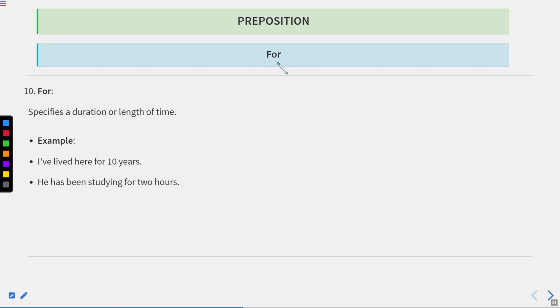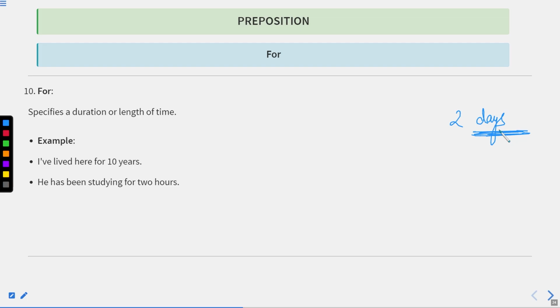Now, for is actually used for the countable times, which have units. For example, if I say 2 days, so here you can see that these 2 days can be counted: 1 day, then 2 days. Okay, and these days are the units which come after the numbers. So whenever we have a unit in the time indication, when the time can be counted or it is countable, we use for. Okay, this is actually the difference between since and for when we use them in present perfect continuous tense or present perfect tense or any perfect continuous tense, where we show that if the time is countable, we use for, and for the uncountable time, we use since.